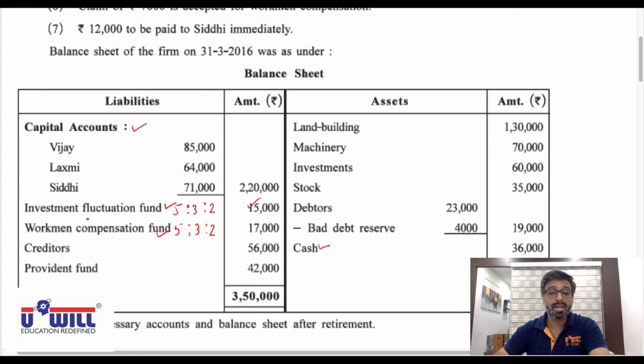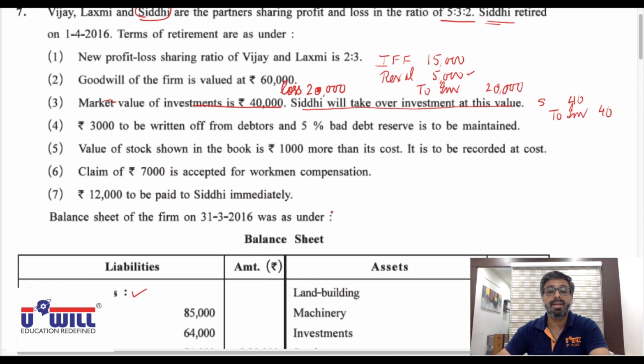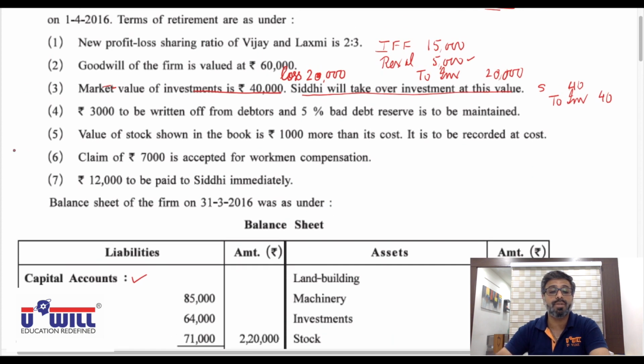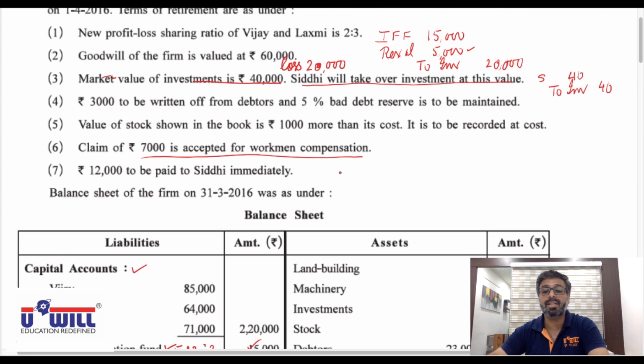Same way, workers compensation fund is there with 17,000, and we again always see the adjustment. So adjustment 6, all of you can see that workers claim is accepted worth rupees 7,000. So this we can very well meet from workmen's compensation fund of 17,000. For that the entry would be as we again studied in chapter 5, illustration 20 and 21. Workmen compensation fund account debit with rupees 17,000. You close and debit it with full amount of 17,000. To workers claim we will create worth rupees 7,000.